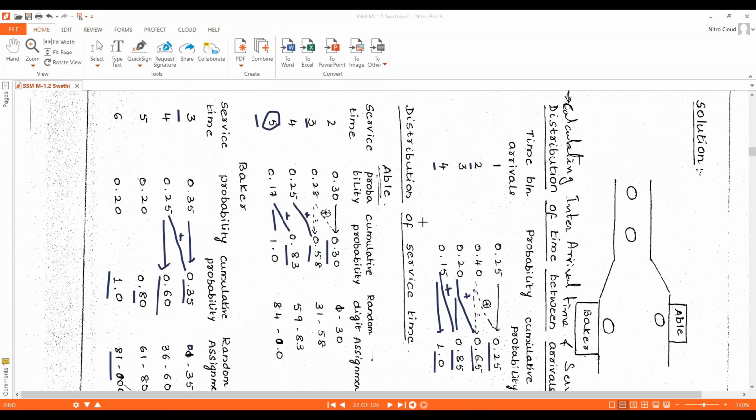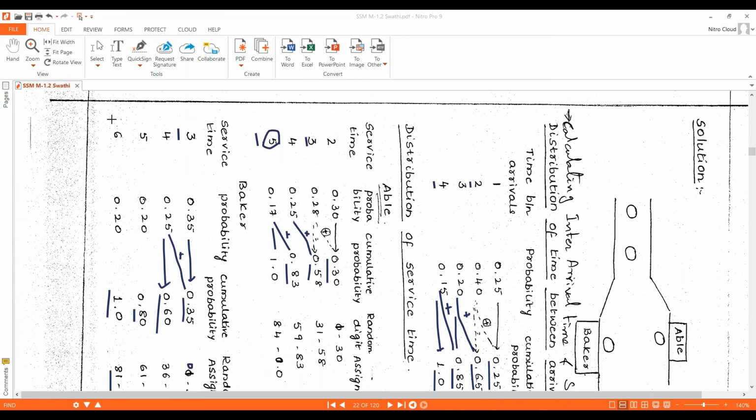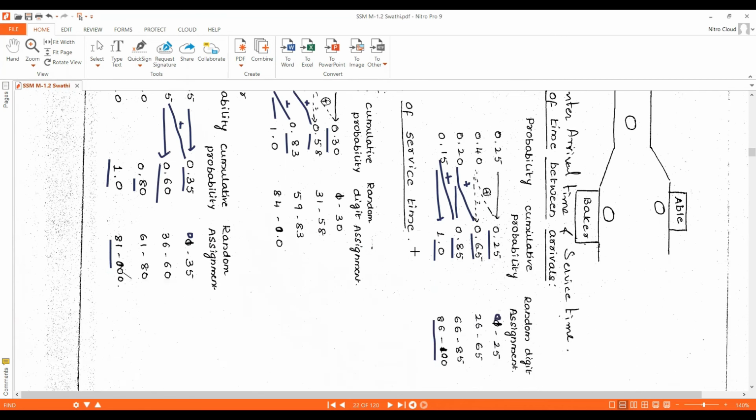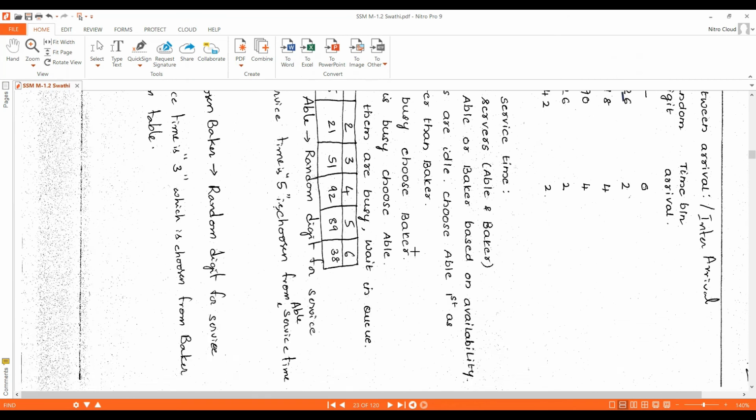In Baker's service time distribution table, 89 comes in the range of 81 to 00. Its service time is 6. So we'll copy the service time 6 to customer 5.